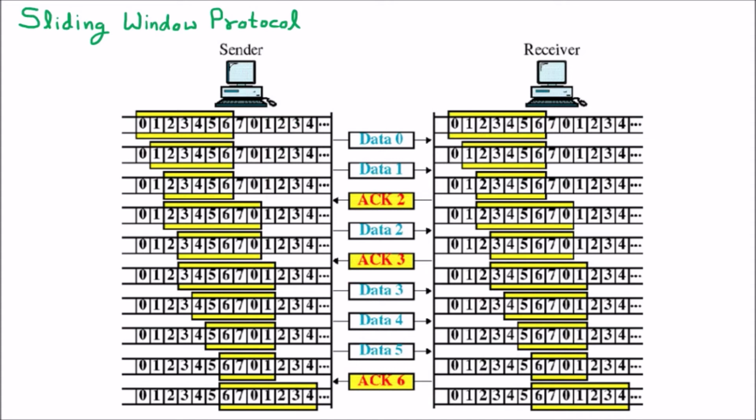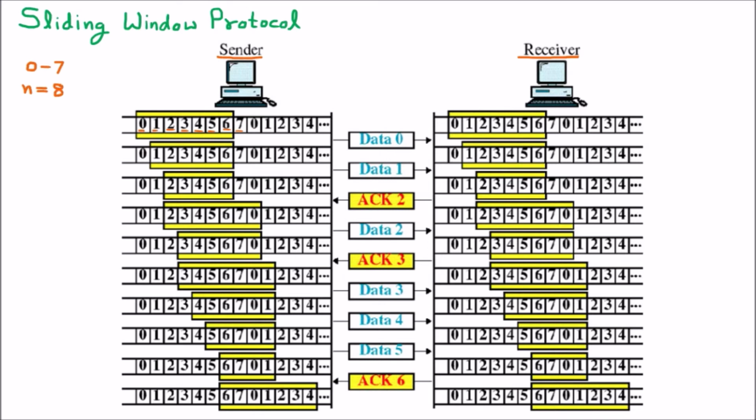Let us suppose that we have a sender and a receiver, and these two are connected and sending data. The sender will send the data to the receiver and the receiver will send back the acknowledgement. First of all, we should understand the sliding window. There are a number of frames available, like 0, 1, 2, 3, 4, 5, 6 and 7. So this is the largest sequence of frames. If we talk about 0 to 7, how many frames are available? The frame size n is 8, so 8 frames are available.